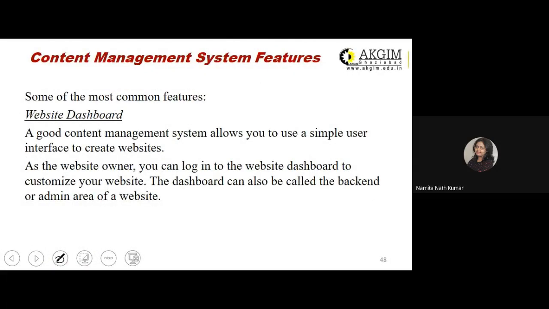So some of the features of this content management system or WordPress. The first one is a website dashboard. Any good content management system allows you to use a simple user interface. User interface may be a platform or web page which will have a number of options that you can utilize, click, or you can add some images. Such a very user-friendly interface is provided, which is a part of your website dashboard of content management system.